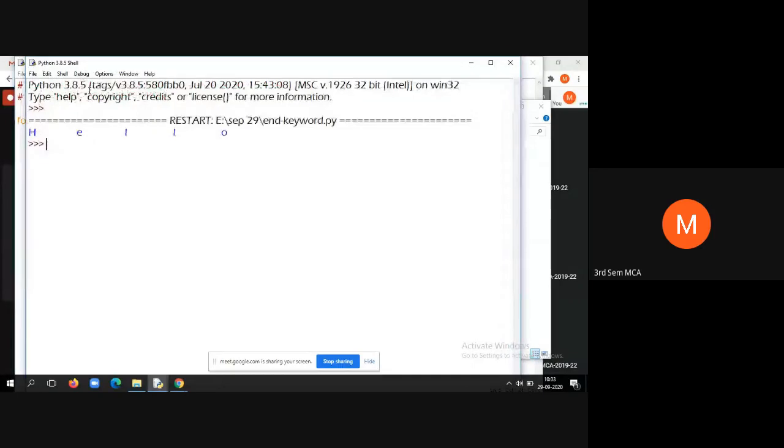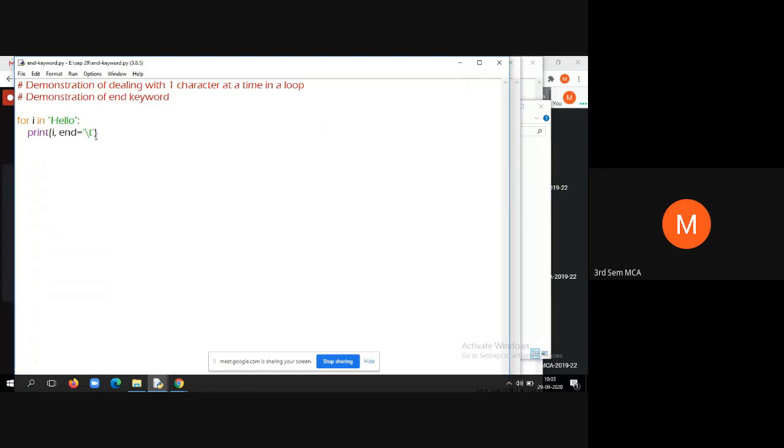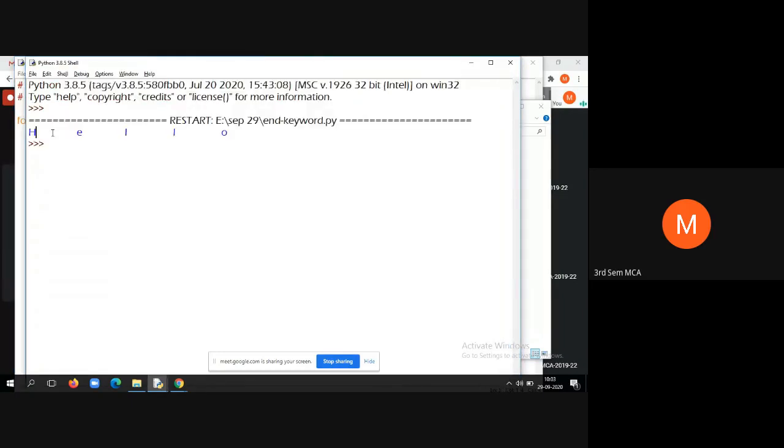See, in the first iteration it has printed H, in the second iteration E, then L, in the next iteration L, then in the last iteration it has printed O. Then one more thing, since we have given end is equal to tab, after printing the character it displays one tab space.